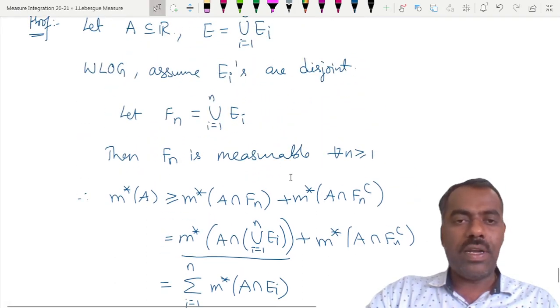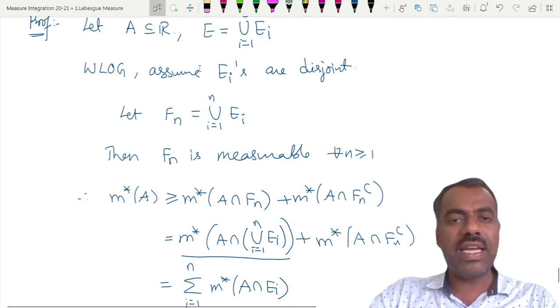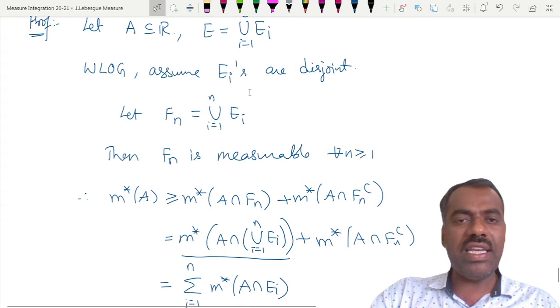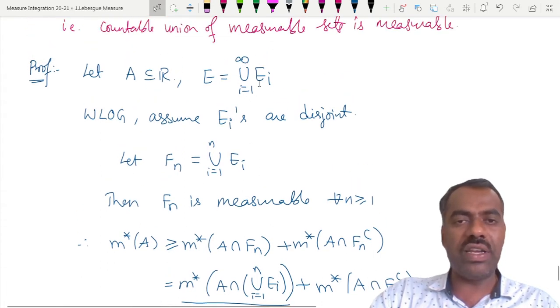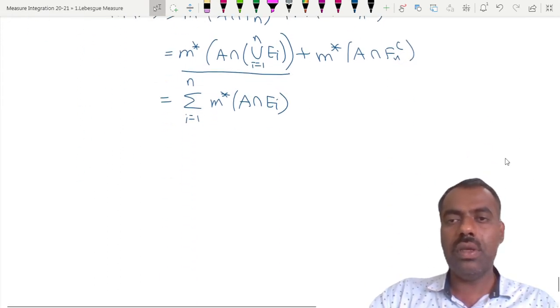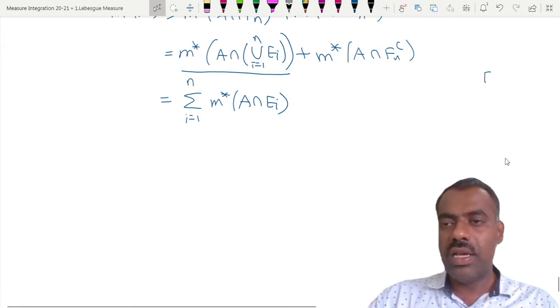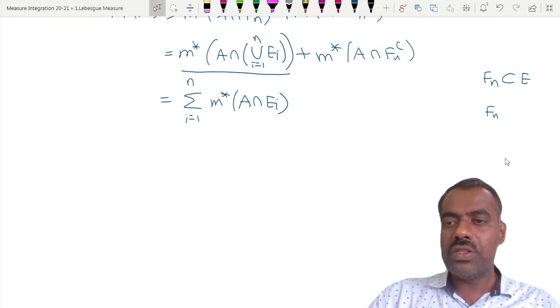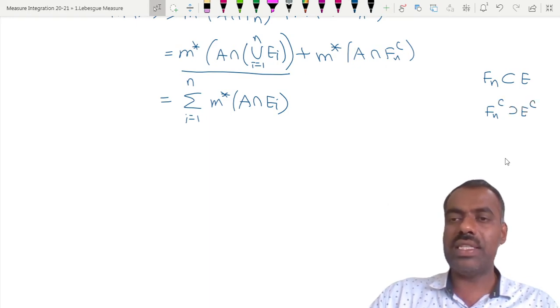Now if you see this, somehow we should get E, right? This Fn is contained in E or not? Fn is a finite union, E is the infinite union, right? So here clearly you can observe that Fn is contained in E, so Fn complement contains E complement. Is this clear?